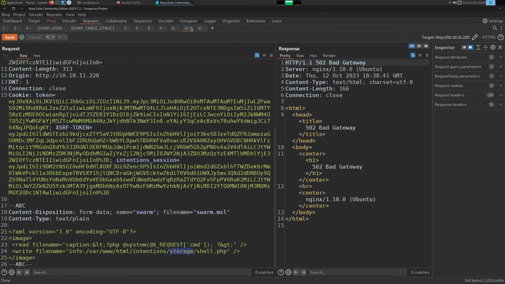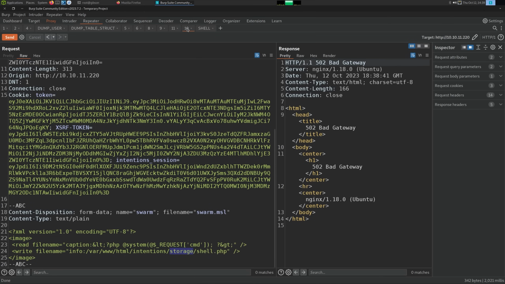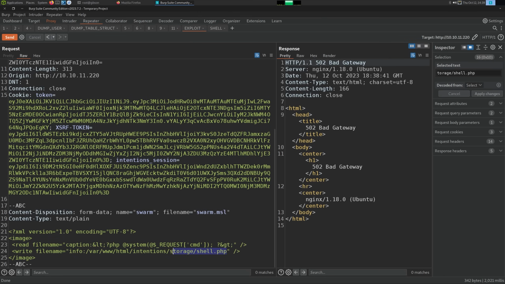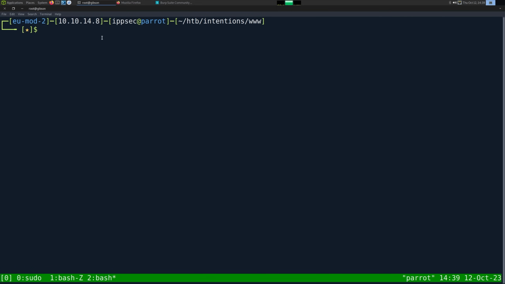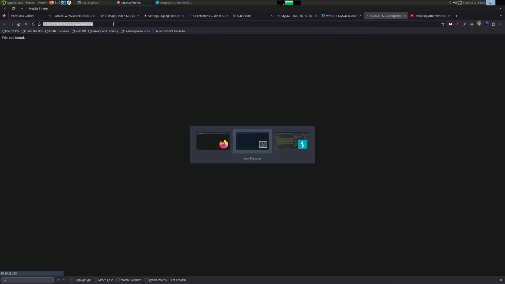It is another Burp Suite window. This can be shell, and this will be exploit. Okay. So /var/www/html/intentions/storage/shell.php. Maybe we just can't write here.